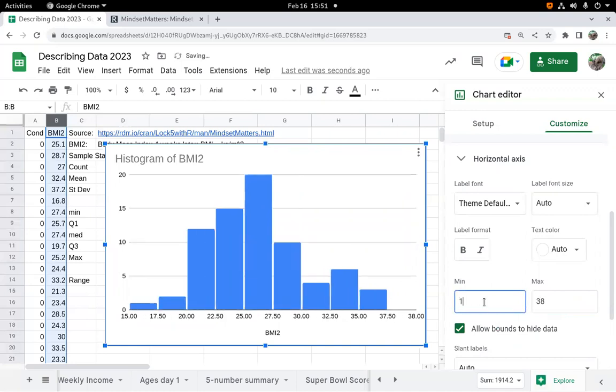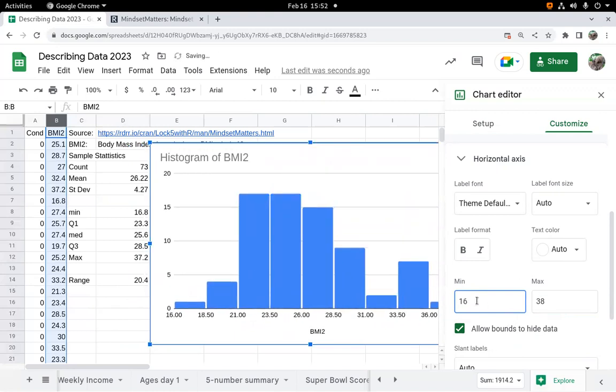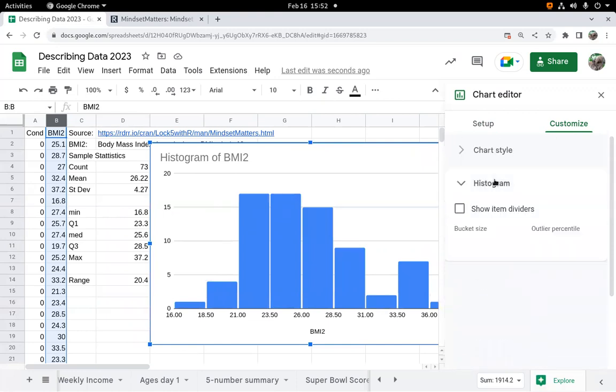I think 15 was a pretty good start. The smallest number was what, 16.8. So 16 wouldn't be a bad starting number either. And notice it looks slightly different. So different things happen each time you change some values. All right, so again, what's the best histogram? There's just lots of choices.